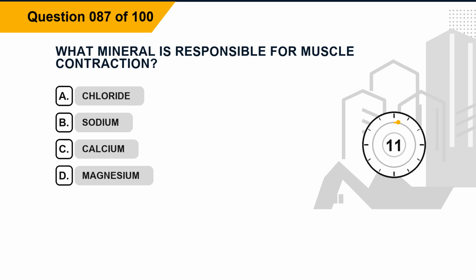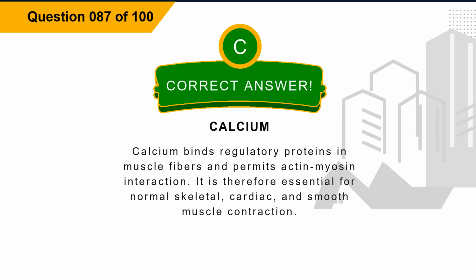Question 87. What mineral is responsible for muscle contraction? Option A, chloride. Option B, sodium. Option C, calcium. Option D, magnesium. The correct answer is option C, calcium. Explanation. Calcium binds regulatory proteins in muscle fibers and permits actin-myosin interaction. It is therefore essential for normal skeletal, cardiac, and smooth muscle contraction.